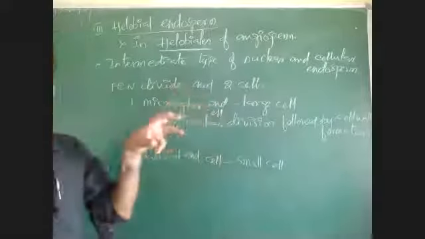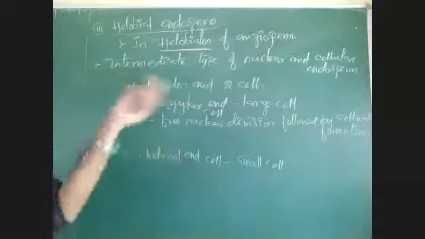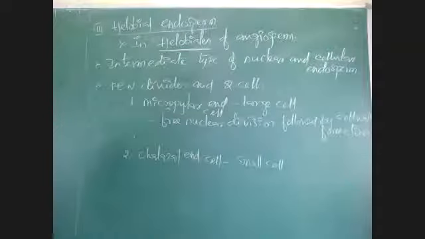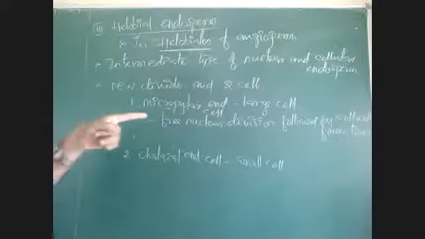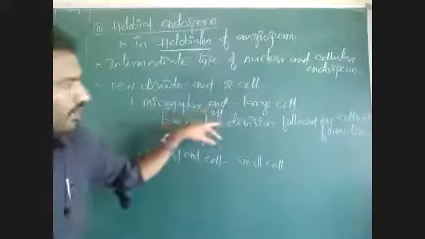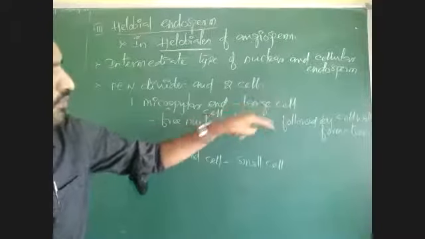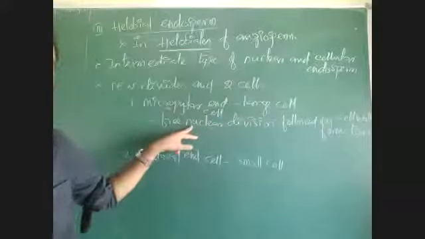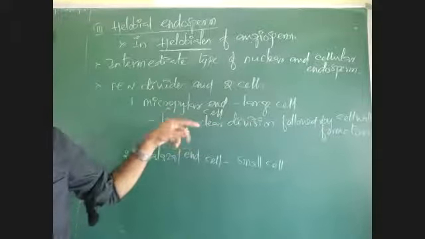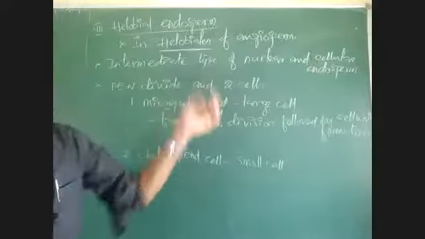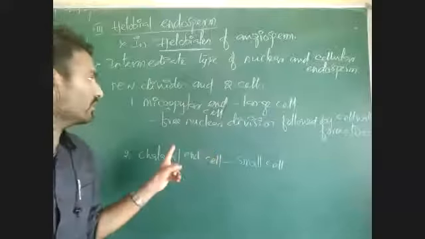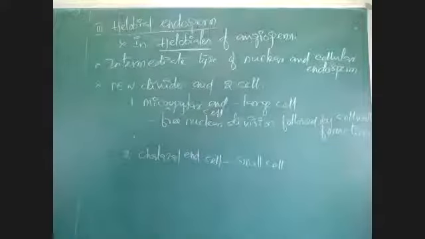There is formation of many cells, each cell with many nuclei. That is the difference between nuclear endosperm and this Helobial endosperm.